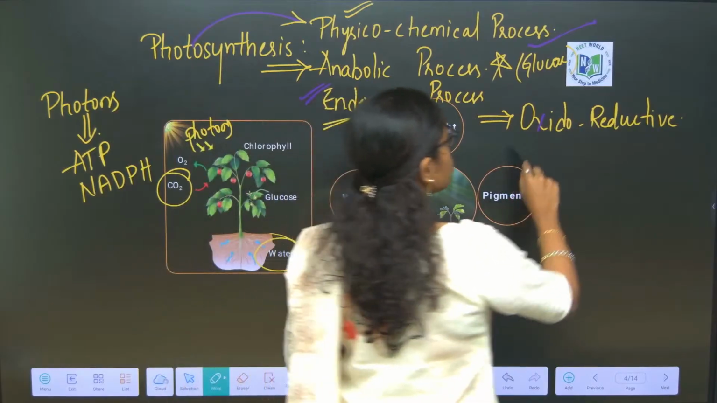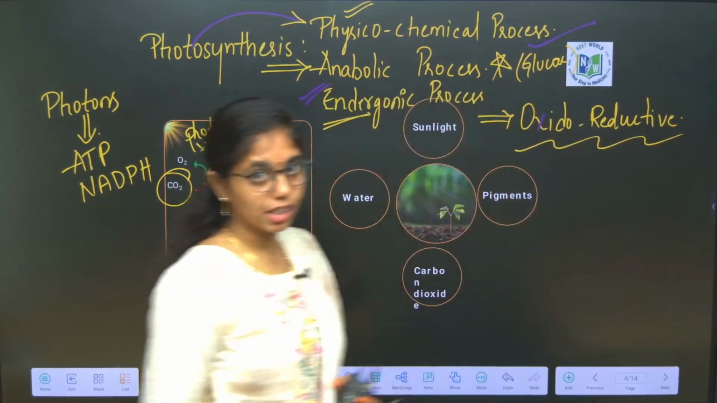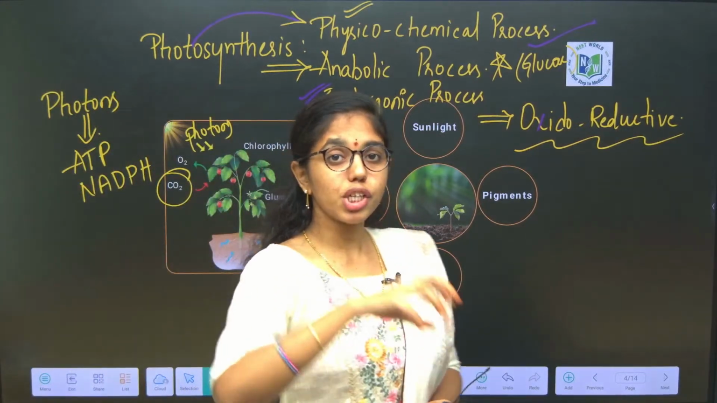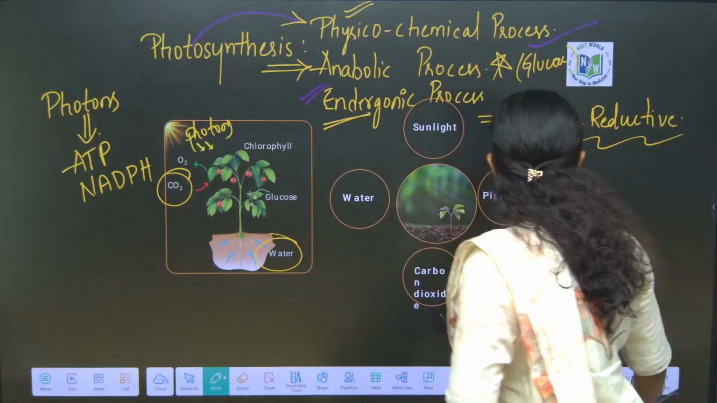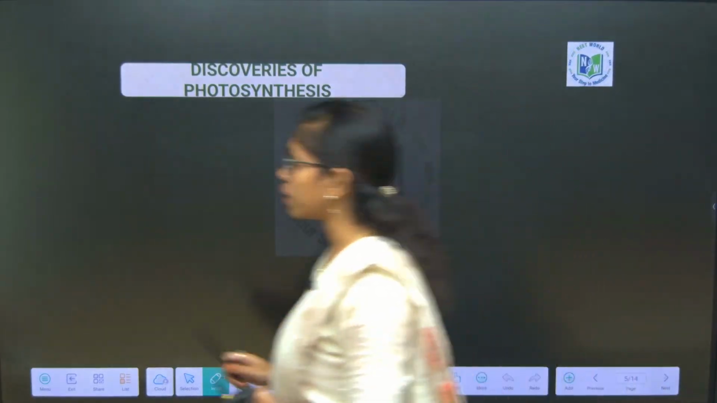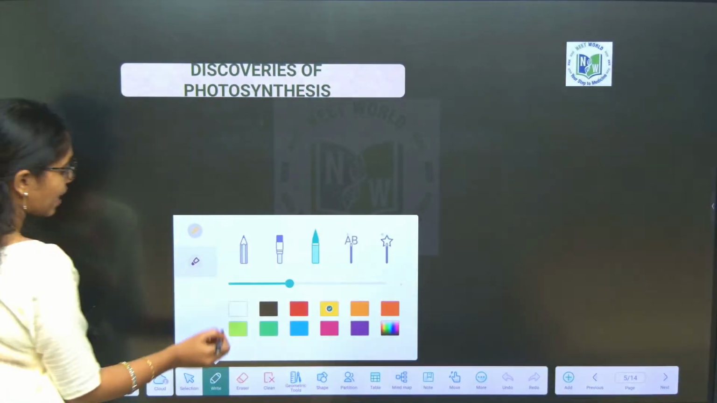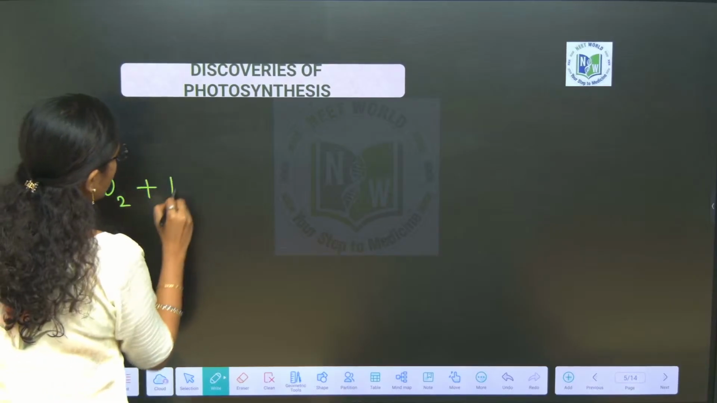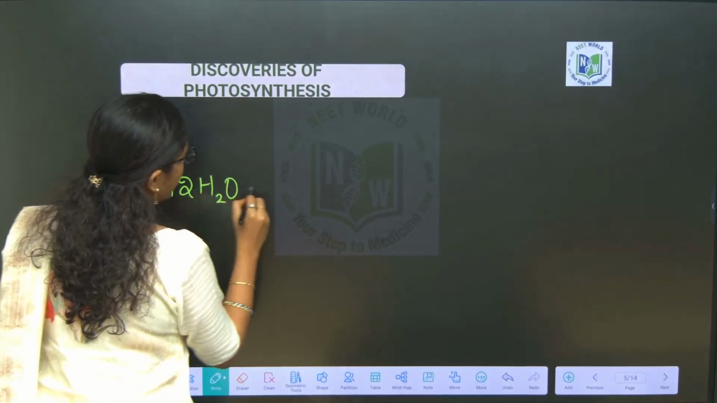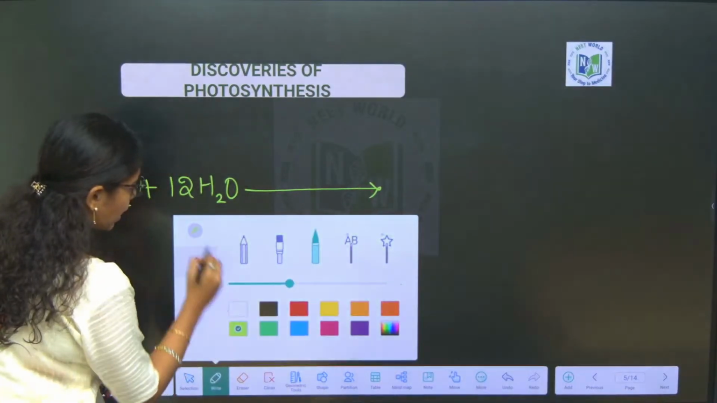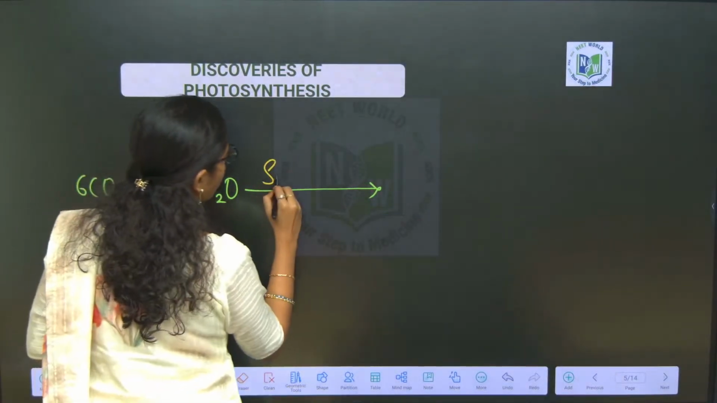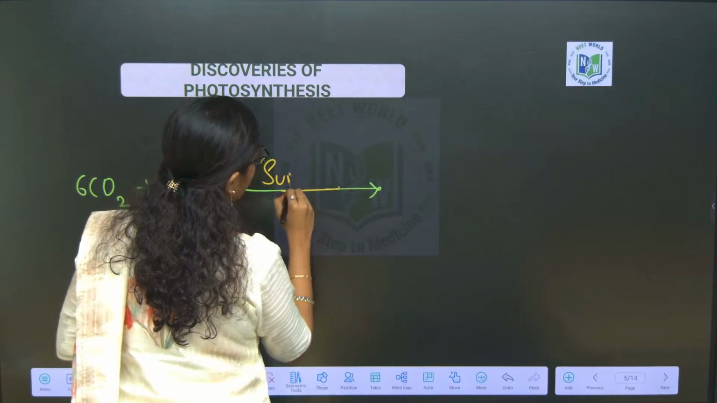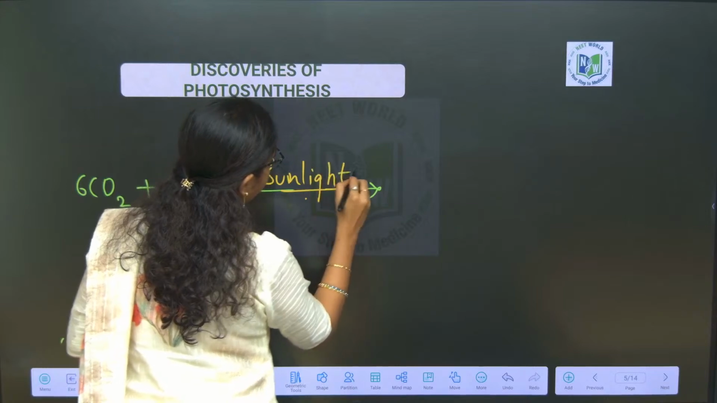And this is said to be an oxidoreductive process. Oxidoreductive means that in this reaction, both oxidation and reduction are taking place. How? Let us look into it by taking the standard equation of photosynthesis. What is the standard equation of photosynthesis? 6 CO2 plus 12 H2O in the presence of sunlight and chlorophyll.